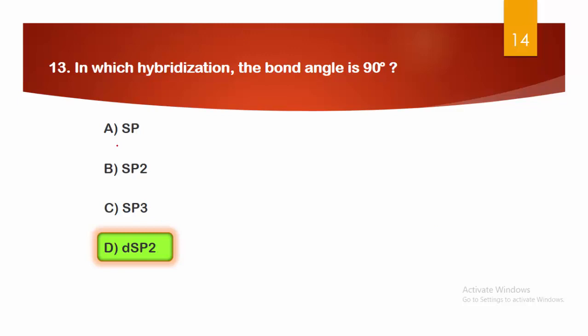Here we can say in case of sp, it is linear in shape with a bond angle of 180 degrees. sp2 is trigonal planar with 120 degrees. sp3 hybridization is tetrahedral in shape with 109.28 degrees, and dsp2 is square planar with a bond angle of 90 degrees. So this is the right answer.